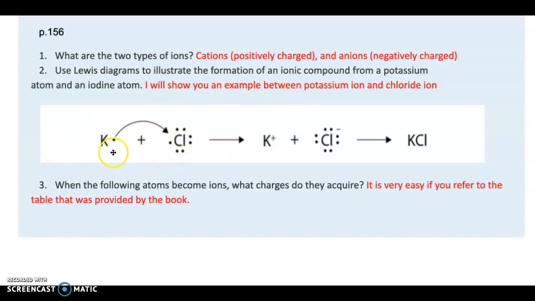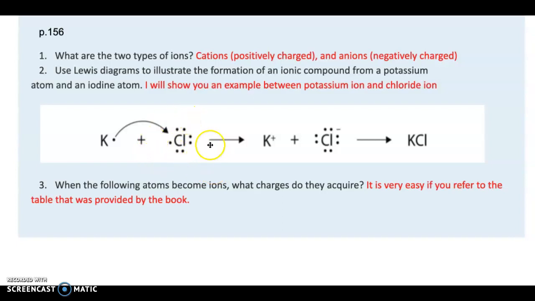And as you can see, potassium over here has 1 electron because it's located in the first column, and chlorine has 7 electrons because it's located in column 17. Chlorine needs only 1 more electron to fill up its octet. Remember, an octet needs 8 electrons.